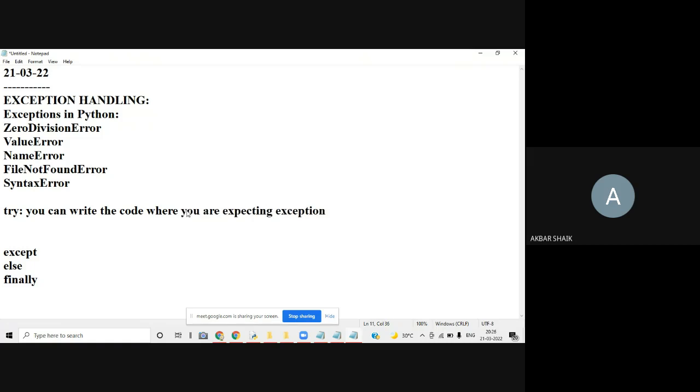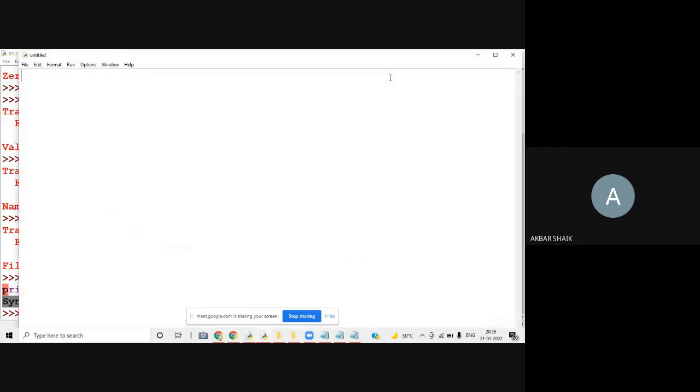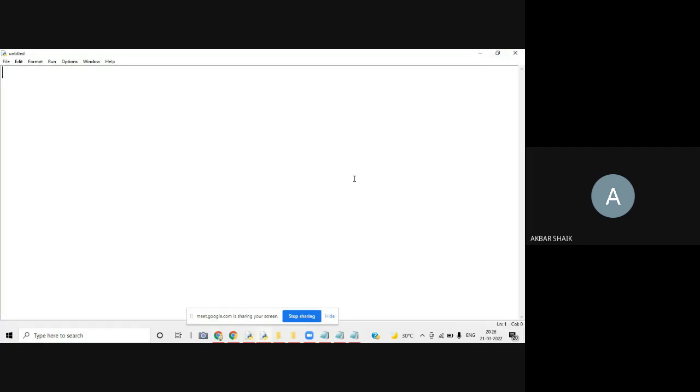You know where the problem might occur. That part of the program you are supposed to keep in the try block. I'll show you an example of how the exception can be resolved by using the try block.